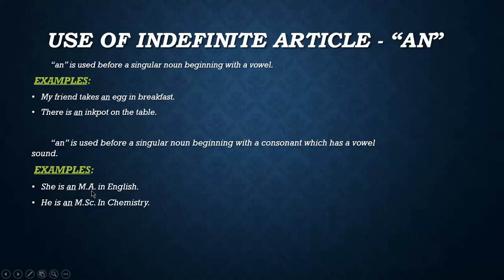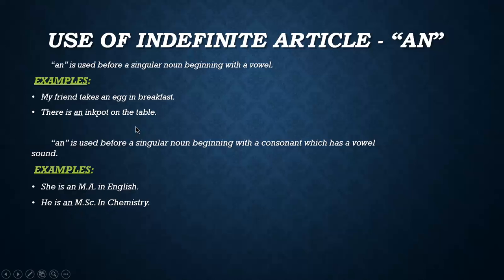You can see that M is actually a consonant, but when we pronounce it, it has the spelling 'em'. Because of that, we are using an before that. Another example, he is an MSc in chemistry. M is again a consonant, but it is giving a vowel sound when we pronounce it. So we write the article an before that.